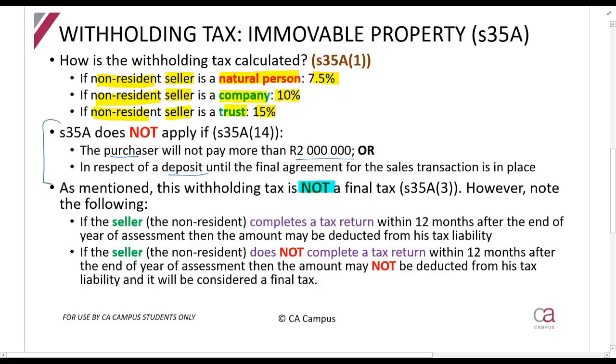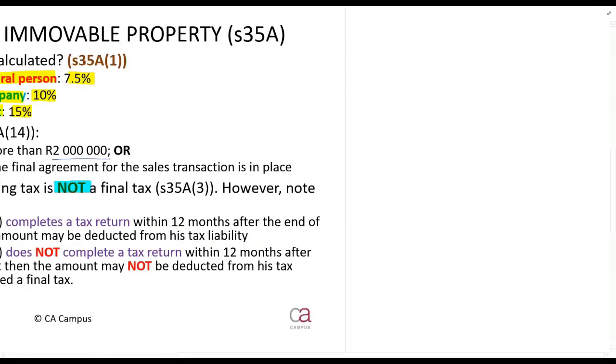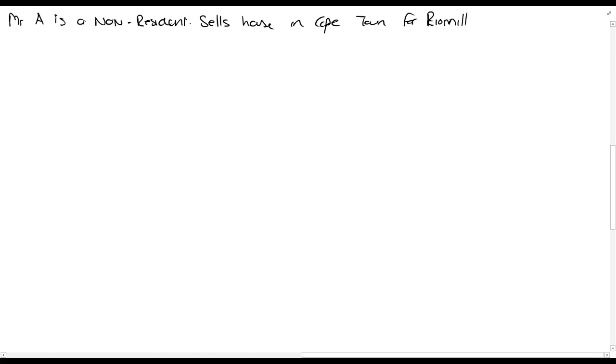Alright, then we spoke about it not being a final tax. Now basically, what this means is the following. Okay, so Mr. A is a non-resident, sells a house in Cape Town for 10 million.